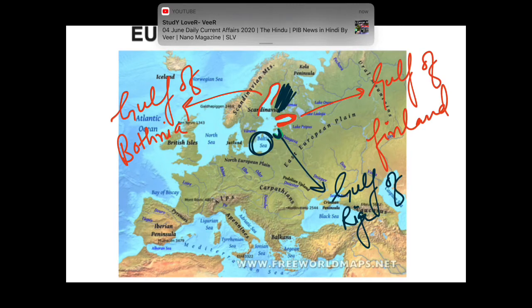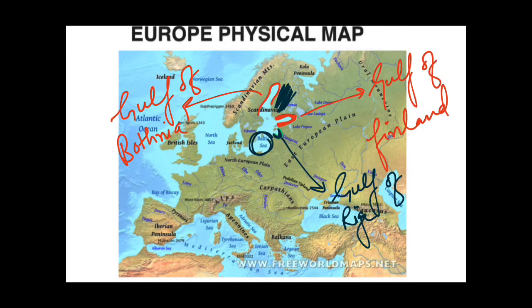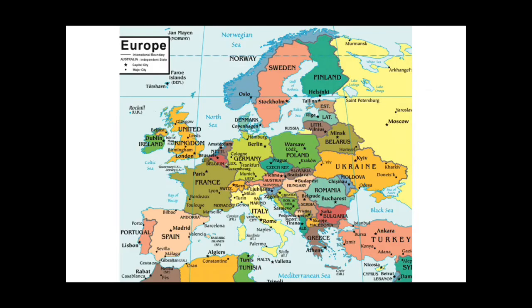And why is this Baltic Sea named Baltic? You must know that the 3 countries Estonia, Lithuania and Latvia are known as the Baltic countries, and the sea associated with them is the Baltic Sea. You can see in this map that this is the Baltic Sea, and Estonia, Latvia and Lithuania are known as the Baltic countries. This Gulf of Riga is separating the 2 countries, Estonia and Latvia.